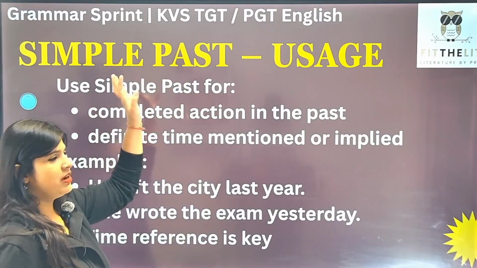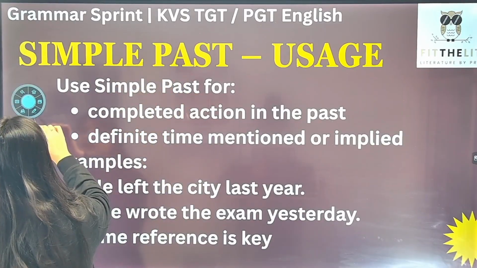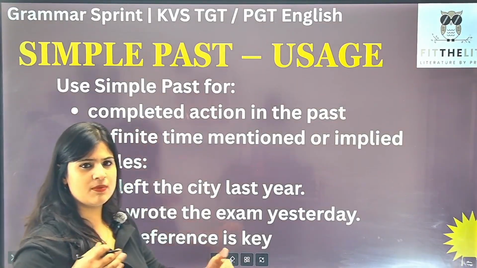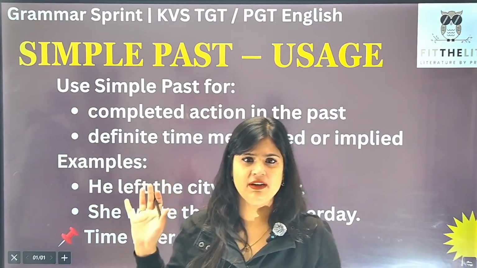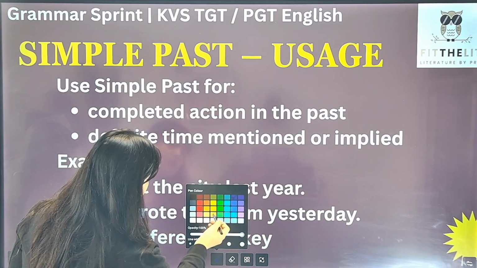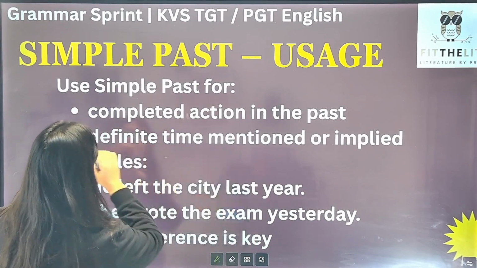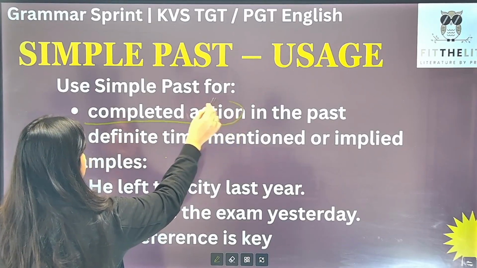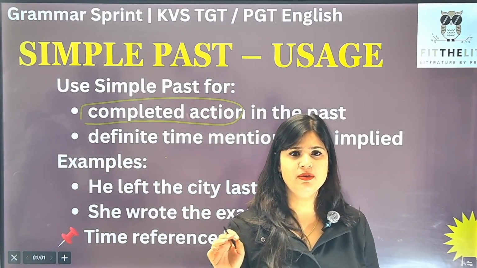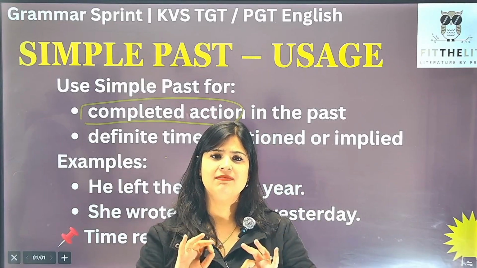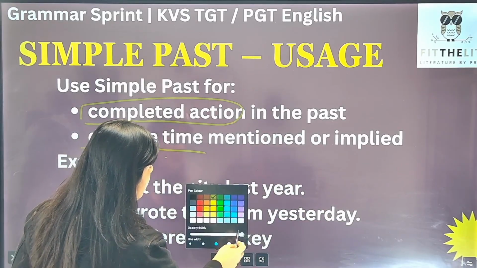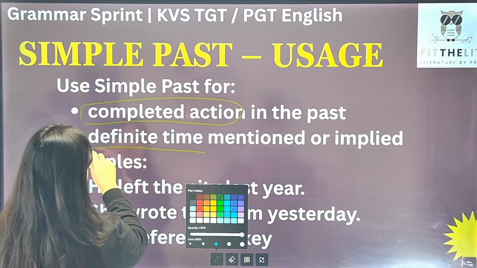Simple past tense, and what is the usage? Simple past tense is used to refer to the past time, right? जो हमने past time में action किया है उसको हम रेफर करते हैं, we are using simple past tense. But here, look at this term: completed action in the past. मैं क्या बोल रही हूं? It means the action has been completed. Definite time mentioned or implied. अब ये एक tricky चीज है.